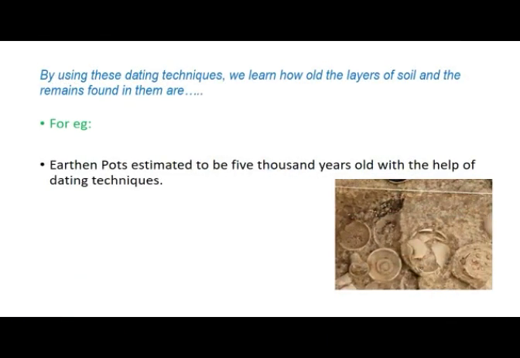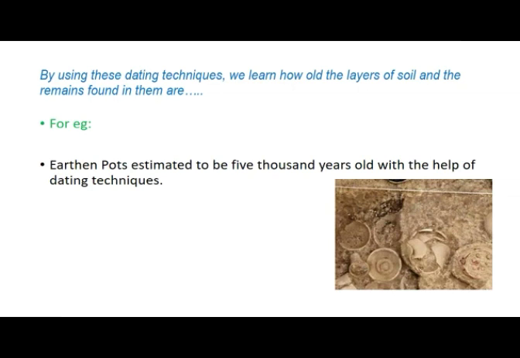So my dear students, by using these two types of dating techniques we just saw, carbon-14 analysis and tree ring analysis, these scientific methods tell us how old the layers of soil and the remains found in them are. The remains mean the evidence, the proof. Because of that, we can determine their period approximately.